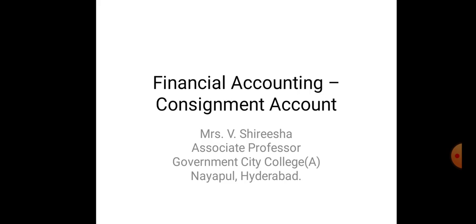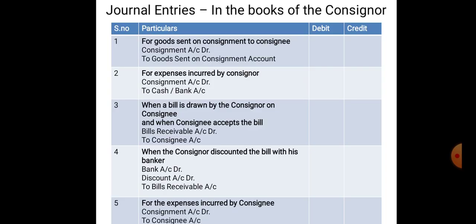I am going to discuss the consignment account. Coming to the accounting treatment, here the consignment is not a sale. The consignment transactions cannot be recorded in the sales book.